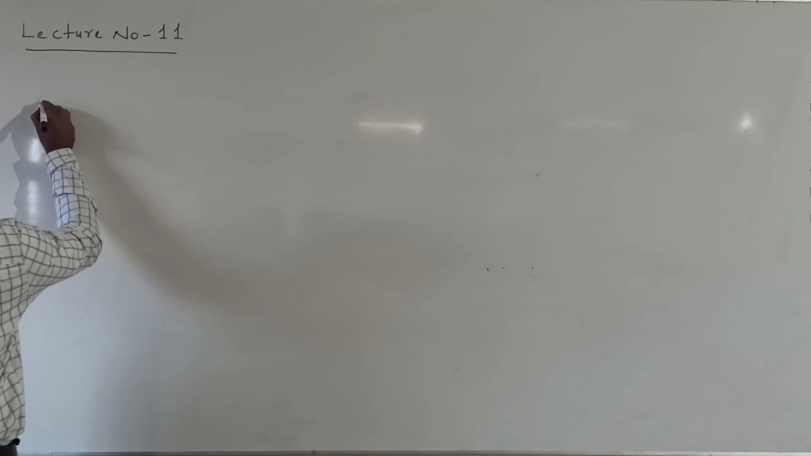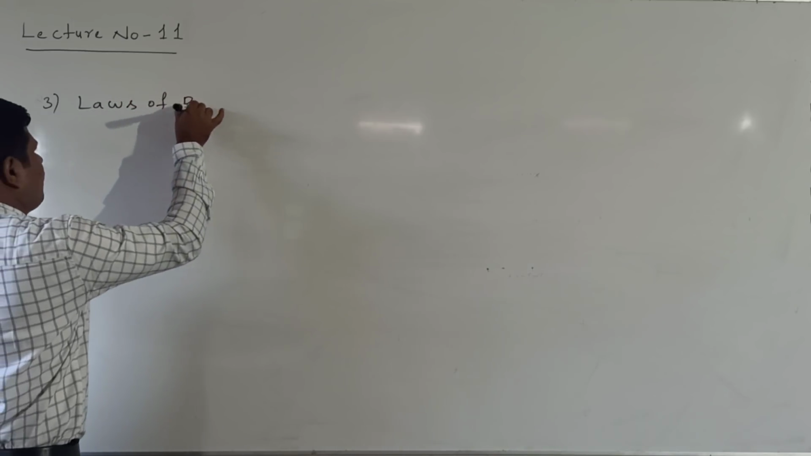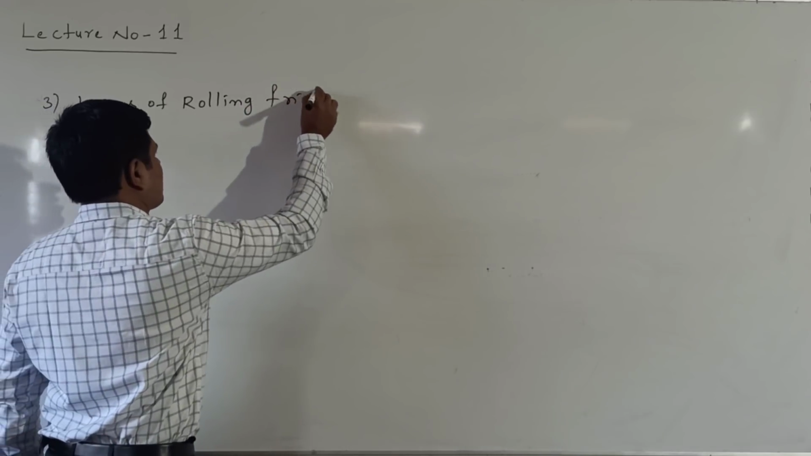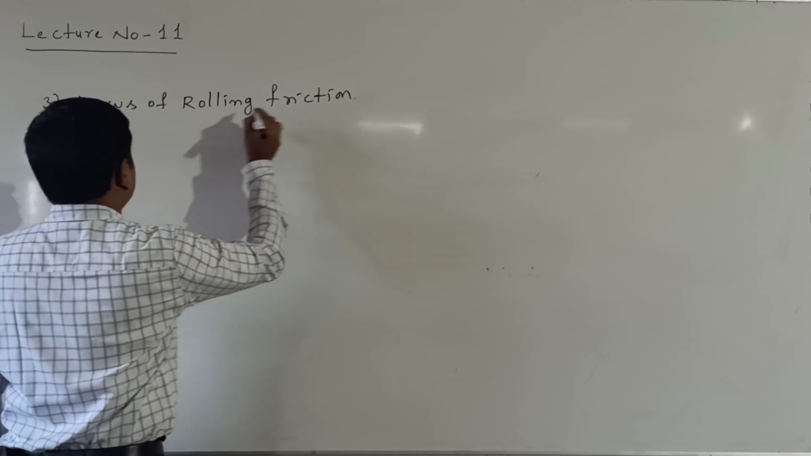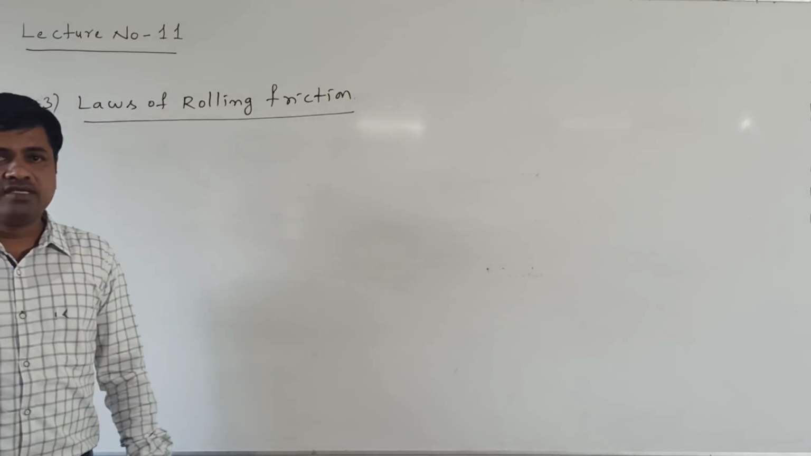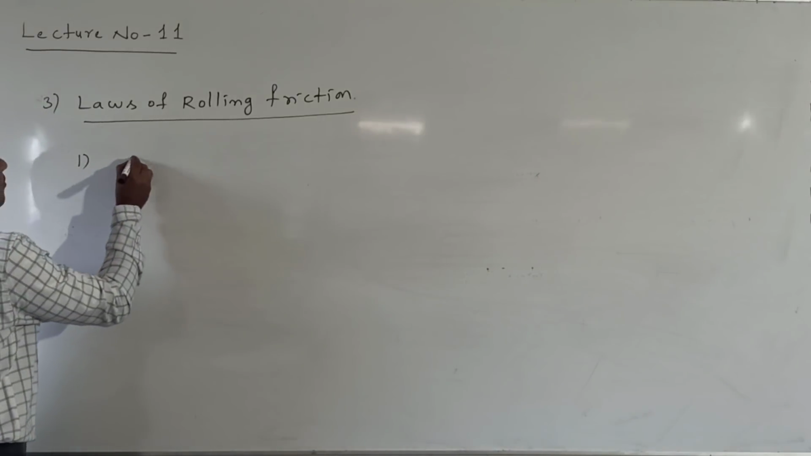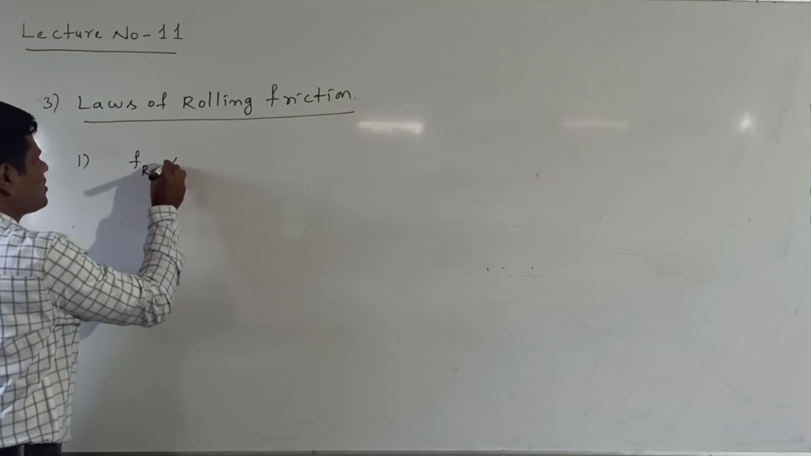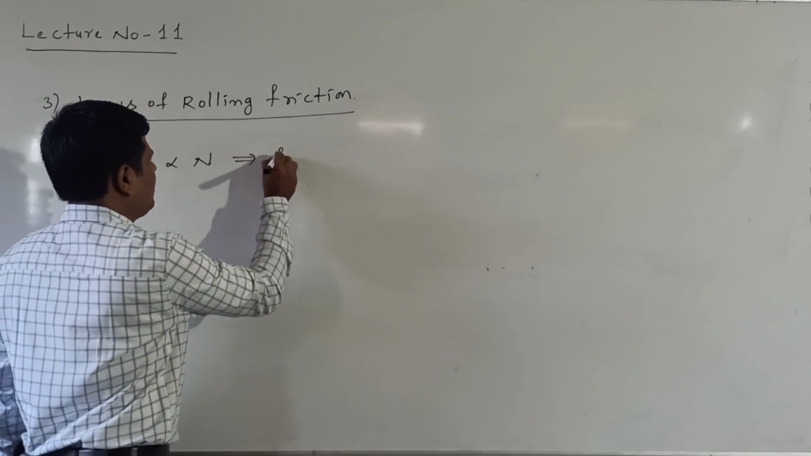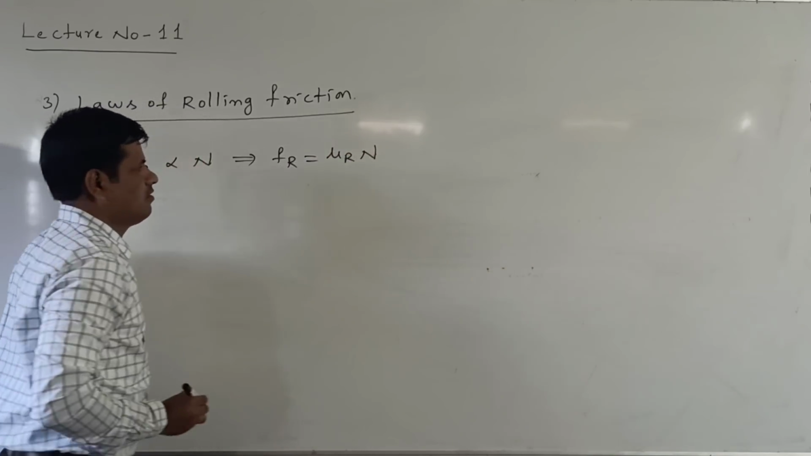Next we will discuss the third one, the laws of rolling friction. What are the laws of rolling friction? Listen here. The first one is that rolling friction is directly proportional to the normal reaction. So we write Fr is equal to mu r into N.